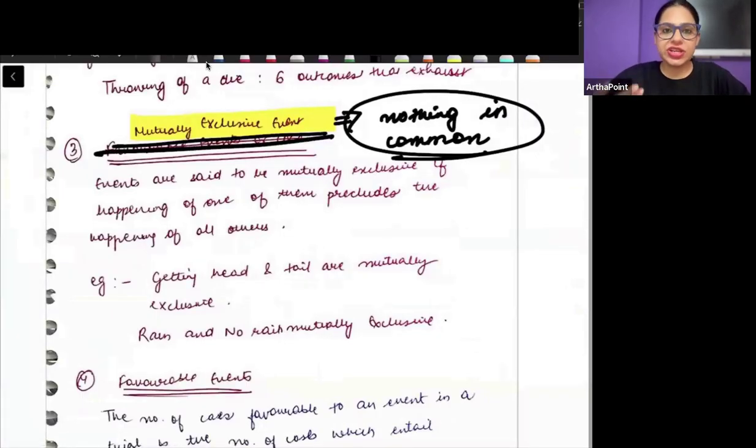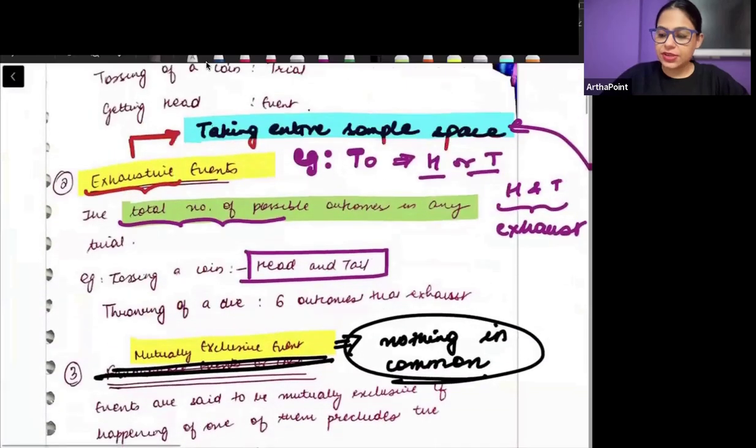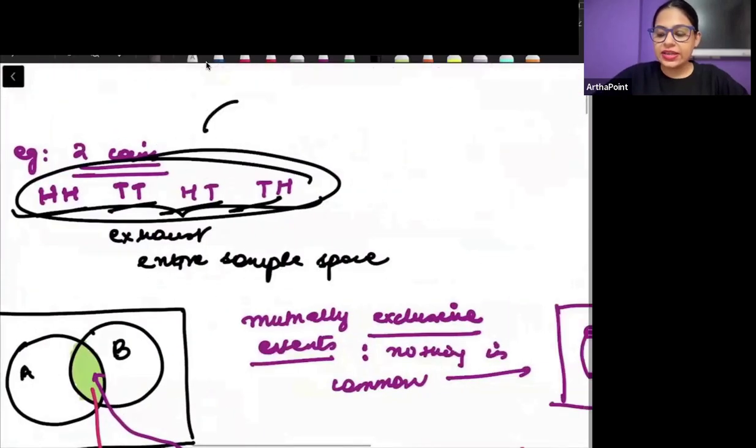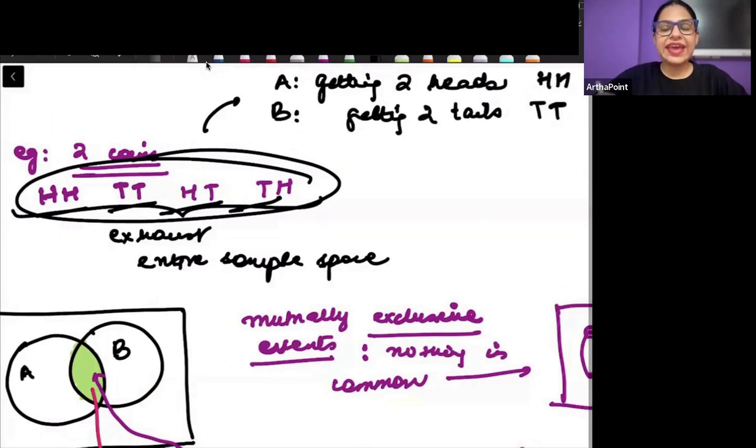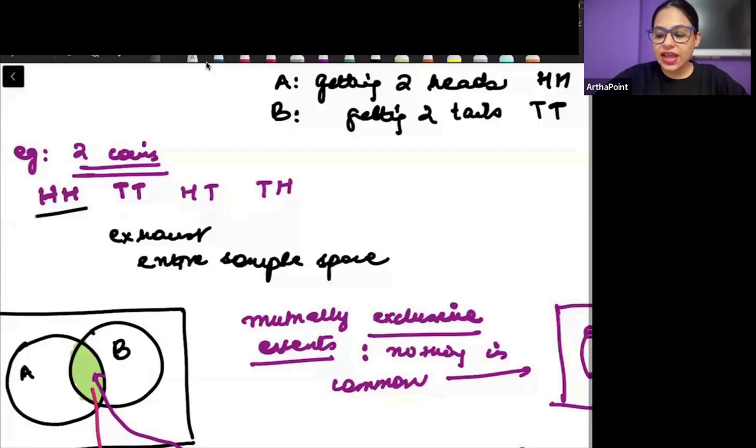They exclude each other. For example here, if I say that event A is getting 2 heads and event B is getting 2 tails, so event A is HH, event B is TT. They have nothing in common, right? Then we can say that they are exclusive of each other.